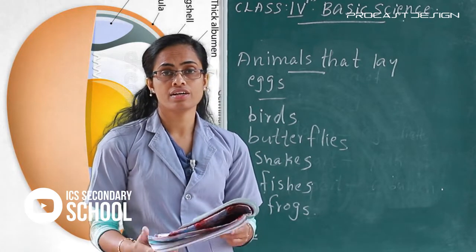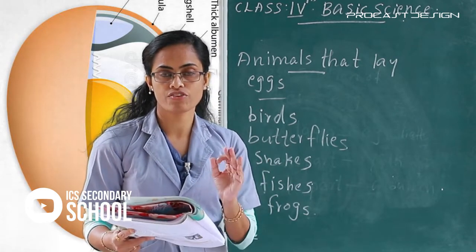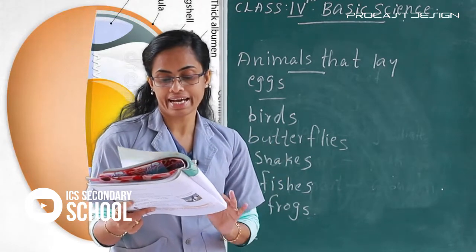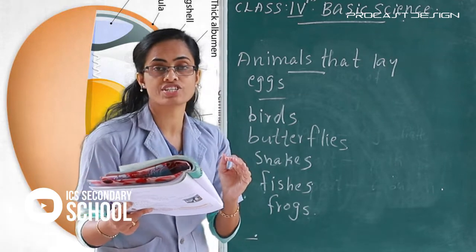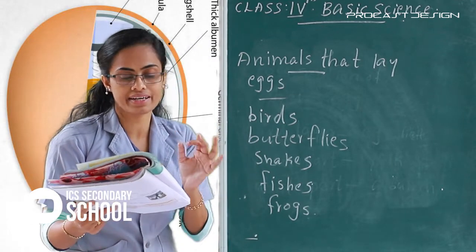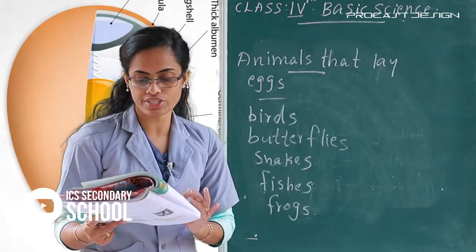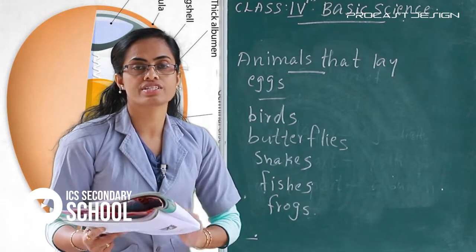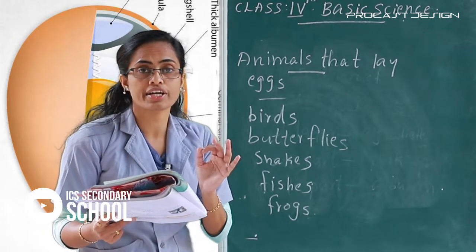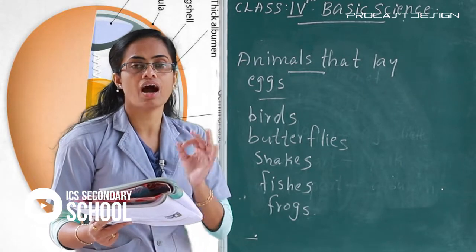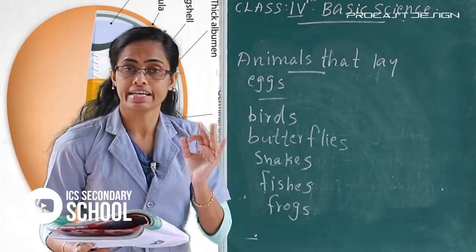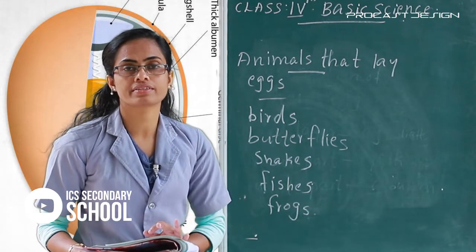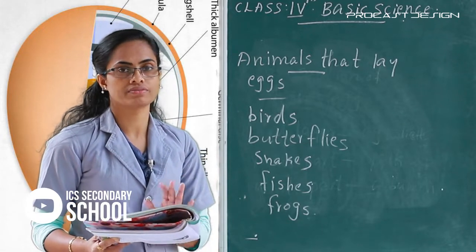All of you listen here. First I read this paragraph. First, birds. You know birds. Birds lay eggs. An egg has a hard protective outer shell. It contains yellow yolk which is surrounded by white albumen. The hard protective layer is called eggshell, and the white part is called albumen, and the yellow part is called yolk. Okay.